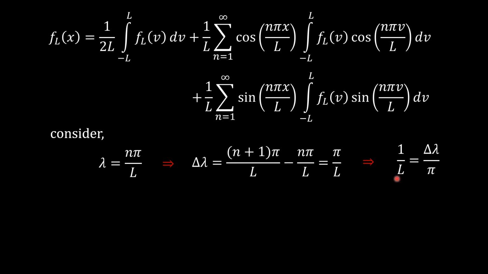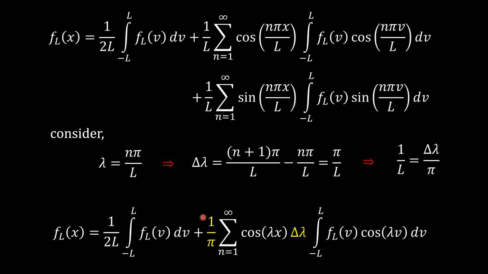Now replace the value of 1 upon L as delta lambda upon pi in the above expression except the first term. So the above expression takes the form f(x) equal to the first term as it is.